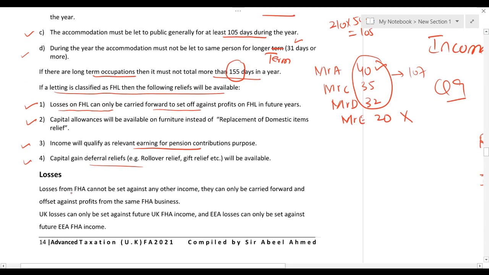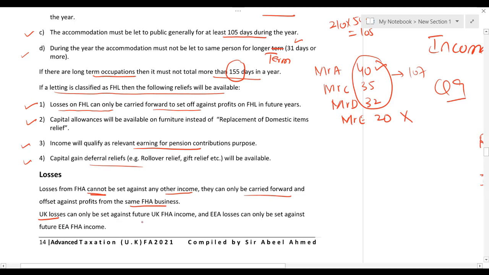So losses from furnished holiday letting cannot be set against any other income. They can only be carried forward and set against profit from the same furnished holiday accommodation. If your furnished holiday accommodation is in the UK and you have losses, then you have to wait for the profit from the same property in the UK.